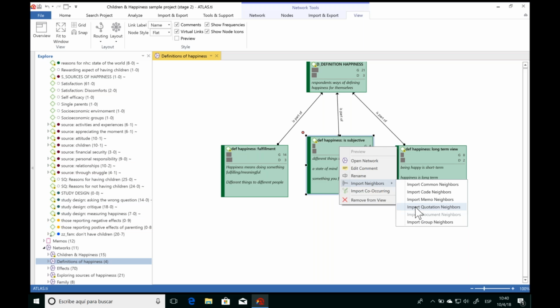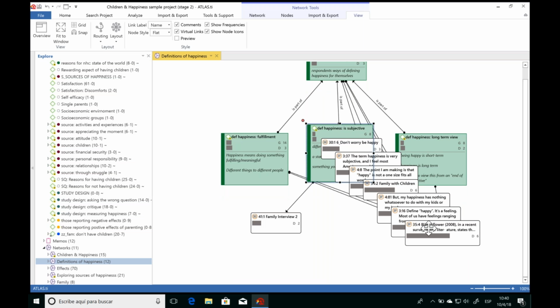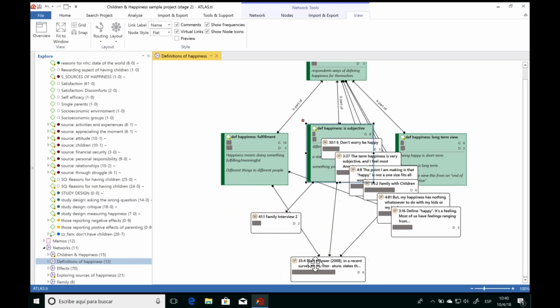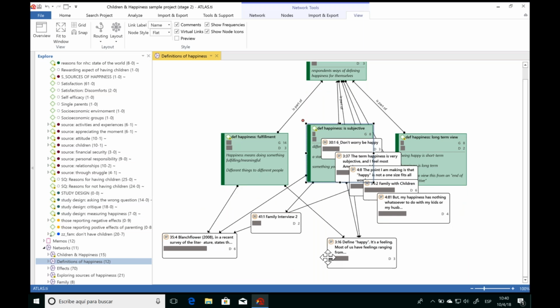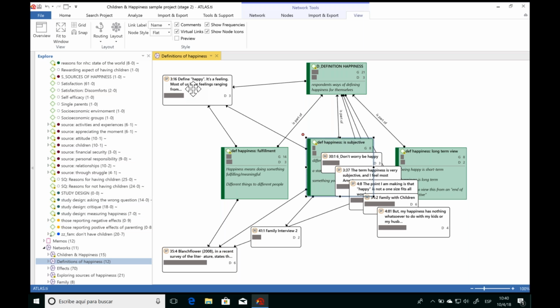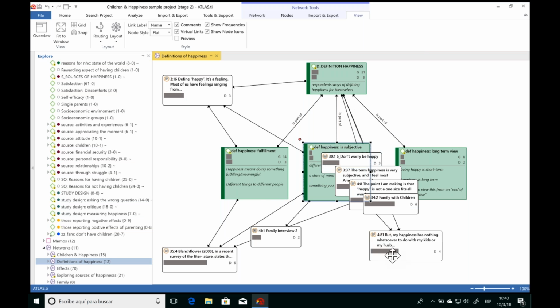And as I said, I want to see the quotations. So now ATLAS.ti imports all of the quotations that have been associated to this code. Where we see these other links, that means that this quotation has also been associated with these other codes. So ATLAS.ti remembers all this work, and it'll also show these relationships as you import the objects into the network.